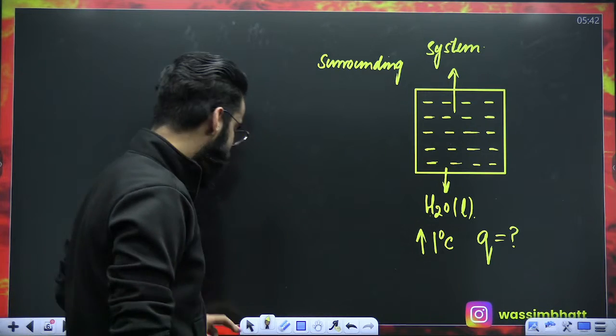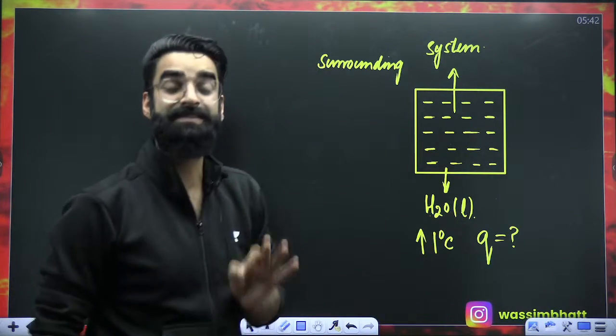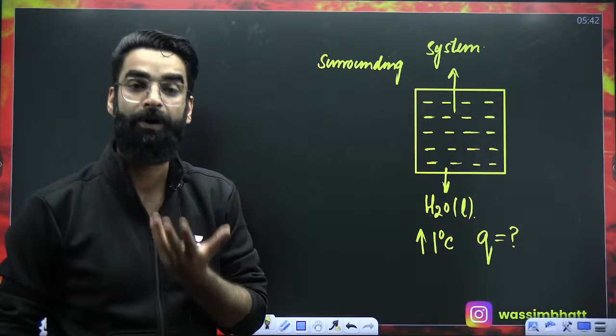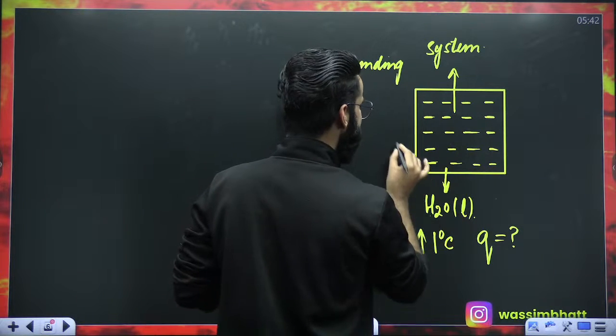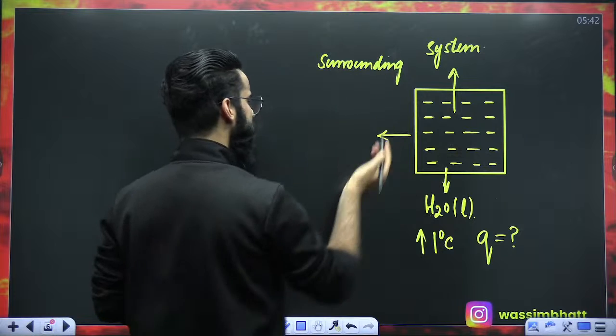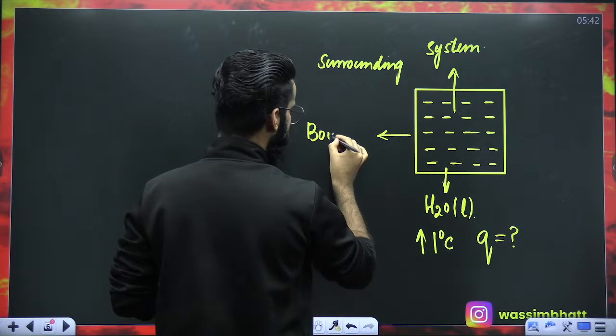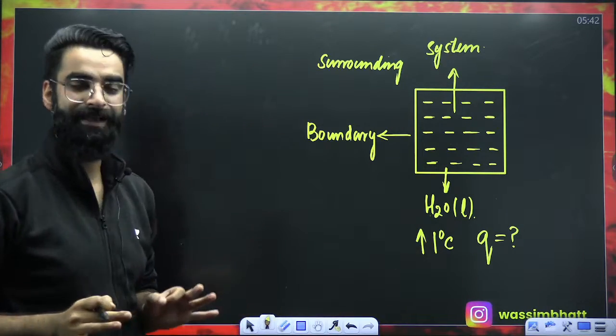And my dear students, as I told you, anything that separates system from the surroundings is what you call as boundary. Do you see? The walls of the container are basically separating system from the surroundings. So I'll be calling this wall over here as boundary. Perfect. I hope these three terminologies are clear to you.